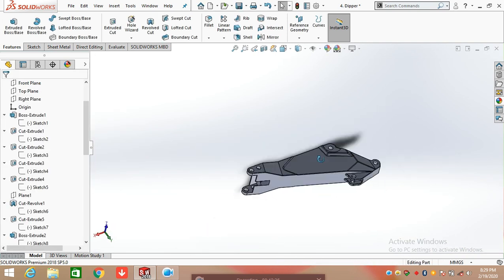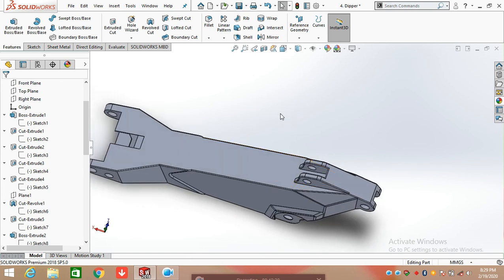So this is all about the dipper used in Volvo Excavator.